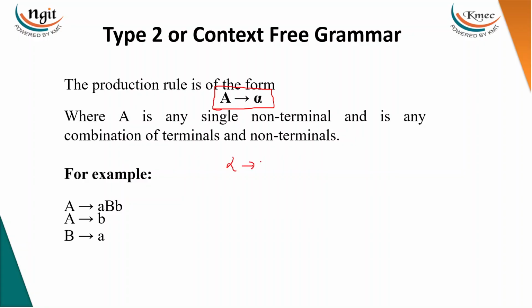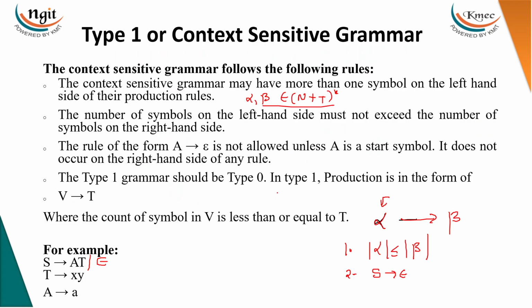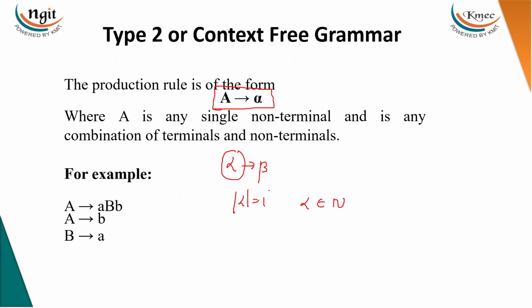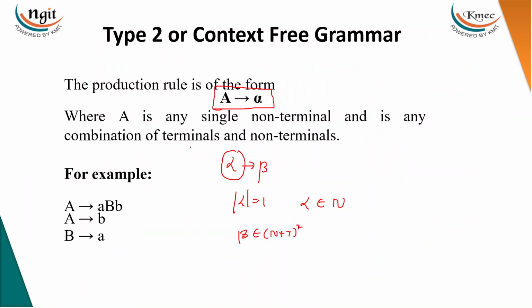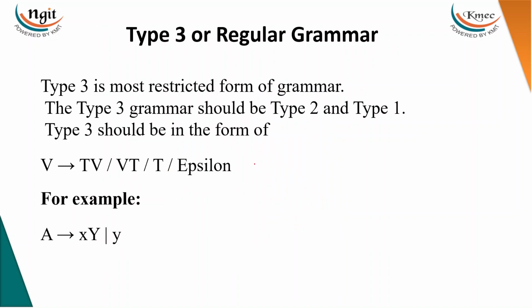So alpha tends to beta. The length of alpha should be only 1, and alpha belongs to non-terminals. You cannot take any symbols. In the previous grammars, on the left hand side and right hand side, you can take anything. But here, on the left hand side only one non-terminal is allowed. On the right hand side, you can take whatever you want, wherever you want, with no restriction. In context sensitive there is a restriction that epsilon should be only for the starting symbol, but here we don't have any such restriction. You take whatever you want and epsilon wherever you want.